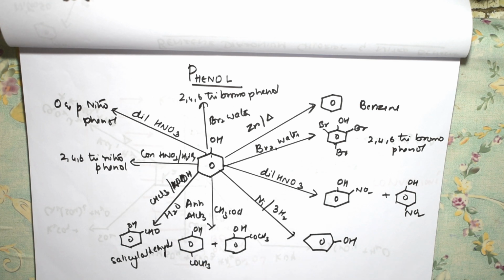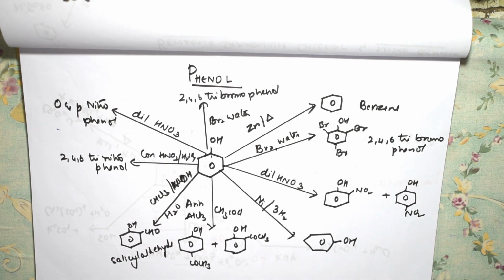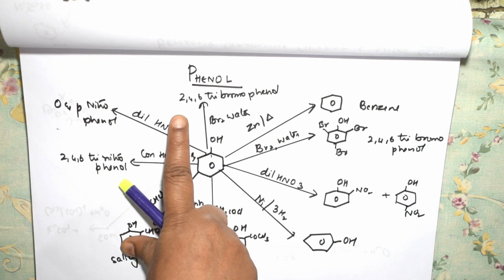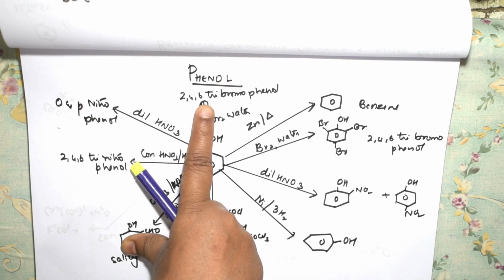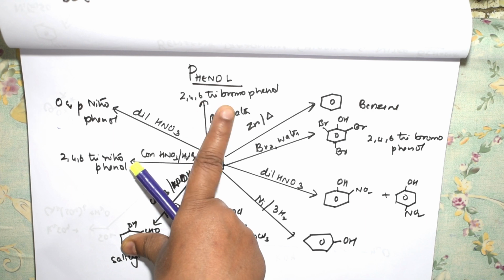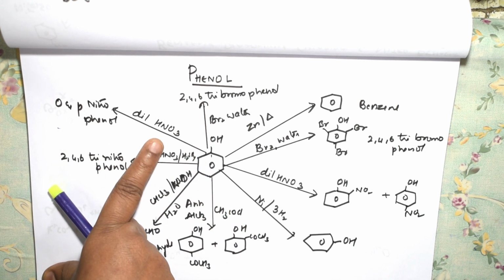Fine students. So again, concentrated nitric acid forming 2,4,6-trinitrophenol, then dilute nitric acid, you get ortho and para product. So with bromine water, all the sites, ortho, para and ortho sites are occupied. Here ortho and para with dilute HNO3.